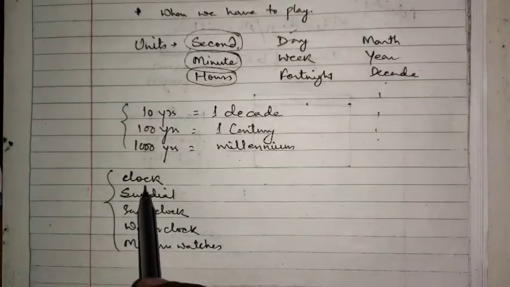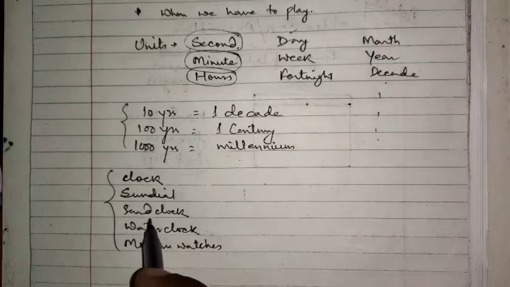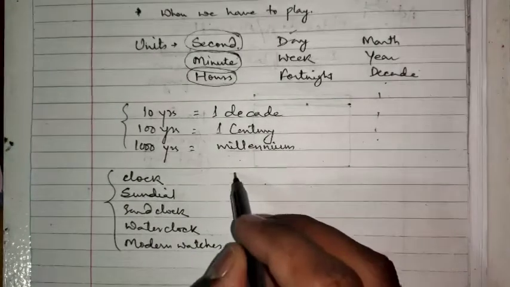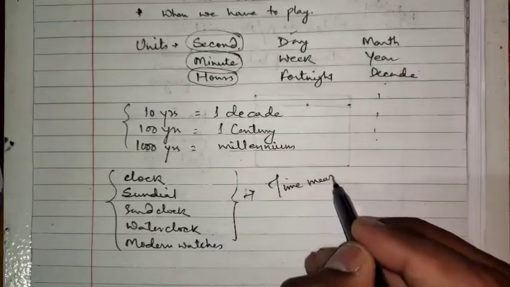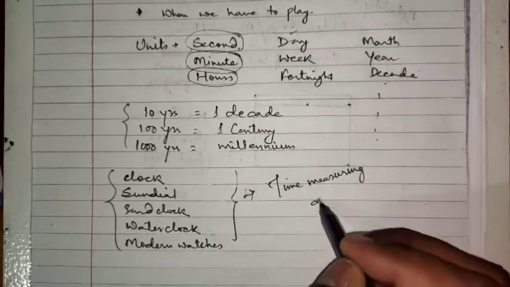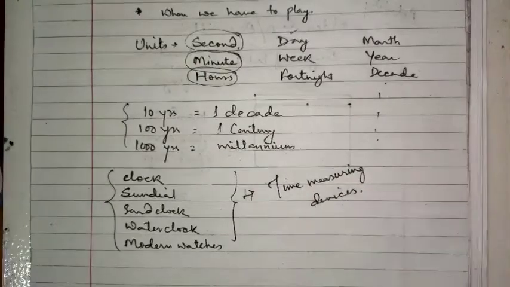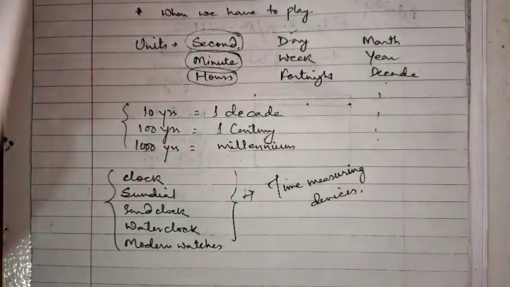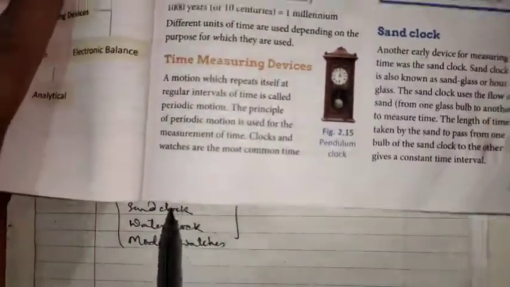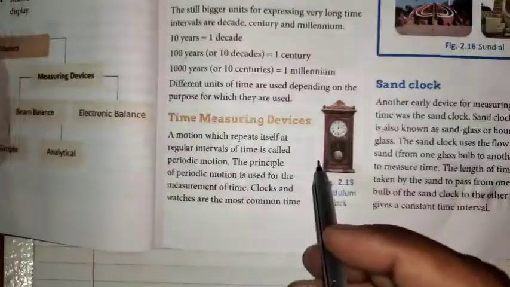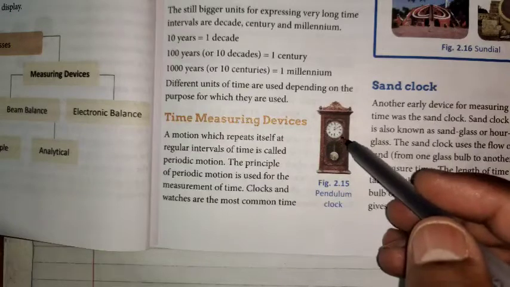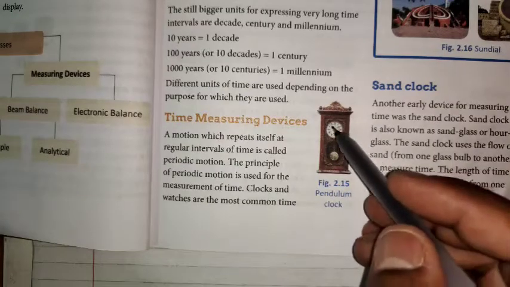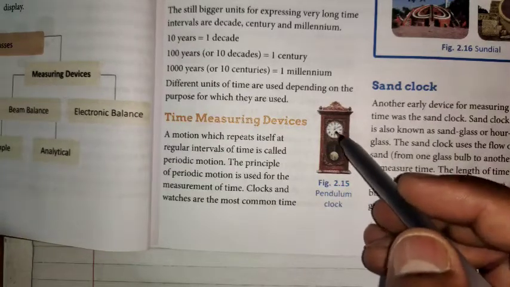Now let us see these time measuring devices one by one. The first time measuring device is the clock. We are all aware of the clock. We used to watch the time by the clock, and this clock moves in a periodic motion.